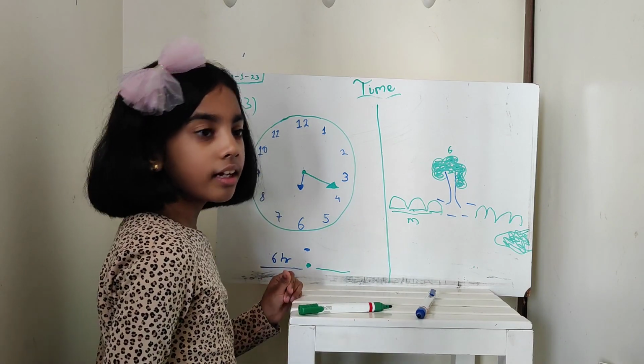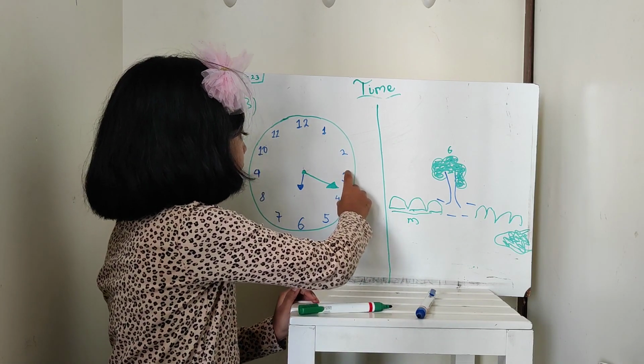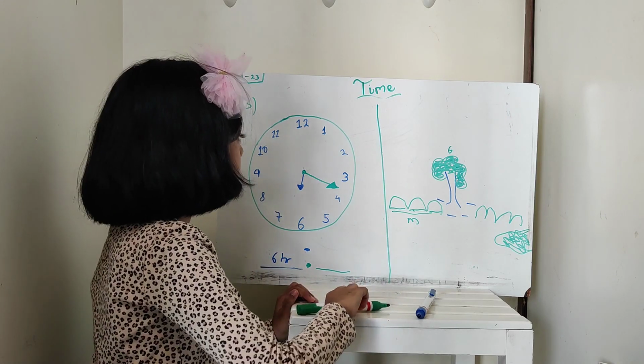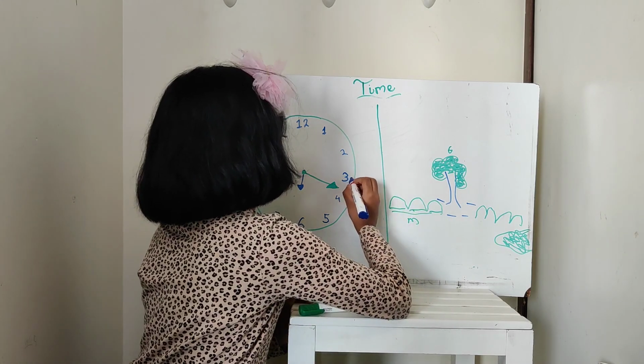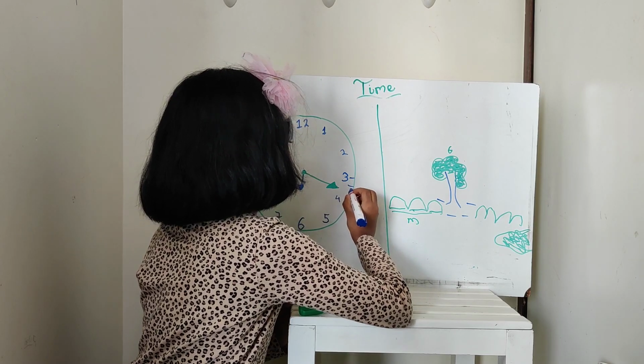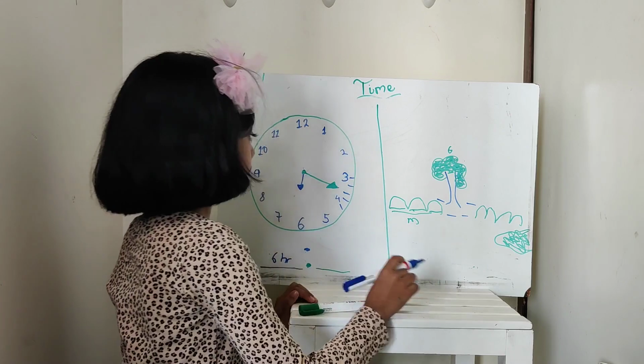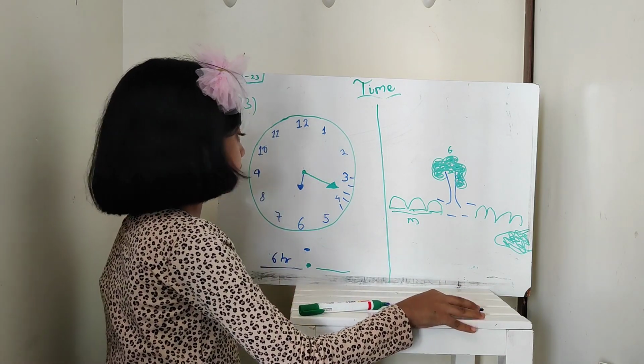Now, before I said from one digit to another has five parts. So let's make 5 partitions. 1, 2, 3, 4, 5. So we have made 5 partitions.